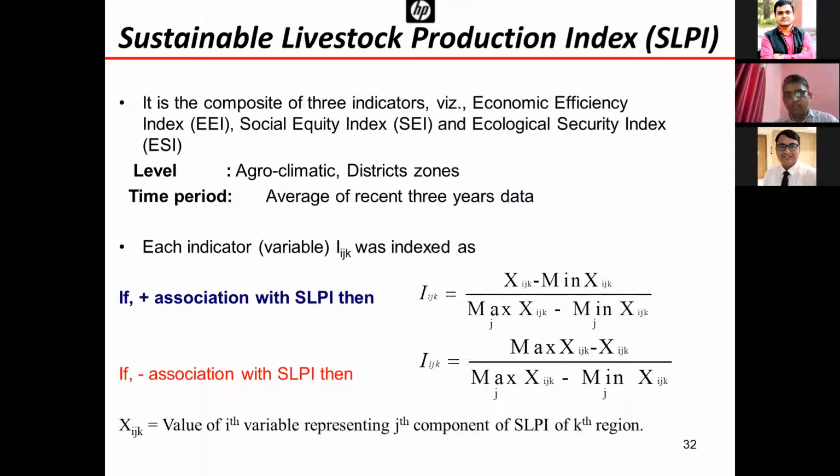Now I will share two of my case studies. One is the sustainable livestock production index, which we developed at agroclimatic zone level and district level. And the second is the sustainable dairy farming index, which we developed at household level. At district level, we took a smaller number of indicators. Why did we take fewer indicators?